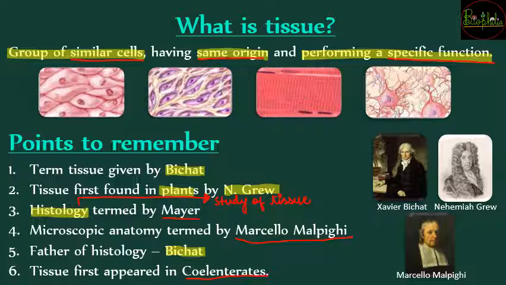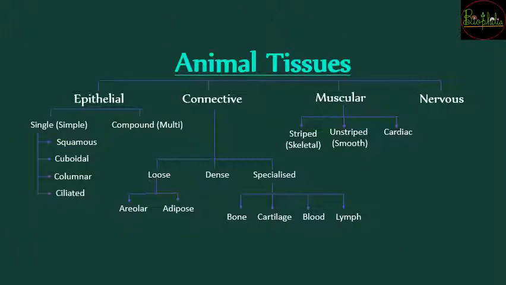So these are some points on which MCQs can be asked. These are mainly memory-based points, which if you remember as they are, you can have a better grasp on those MCQ questions. Now let's see about animal tissues. Here we will discuss animal tissues. In some other chapter we would be discussing plant tissues.